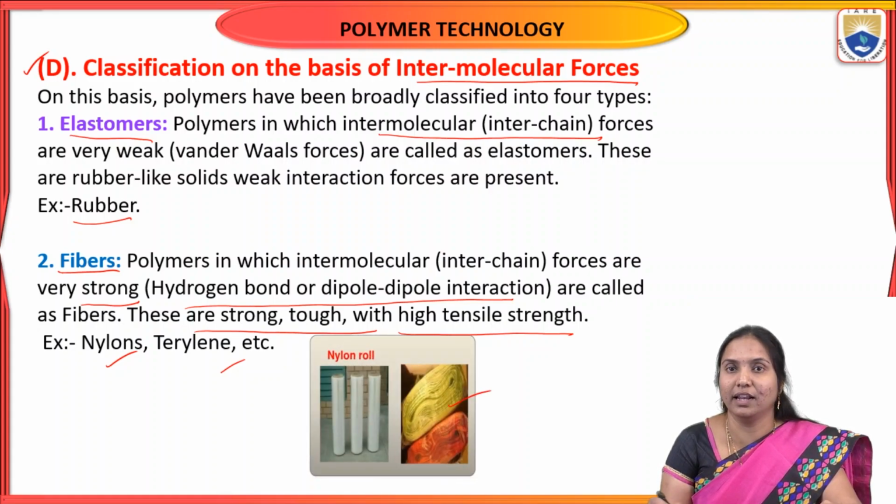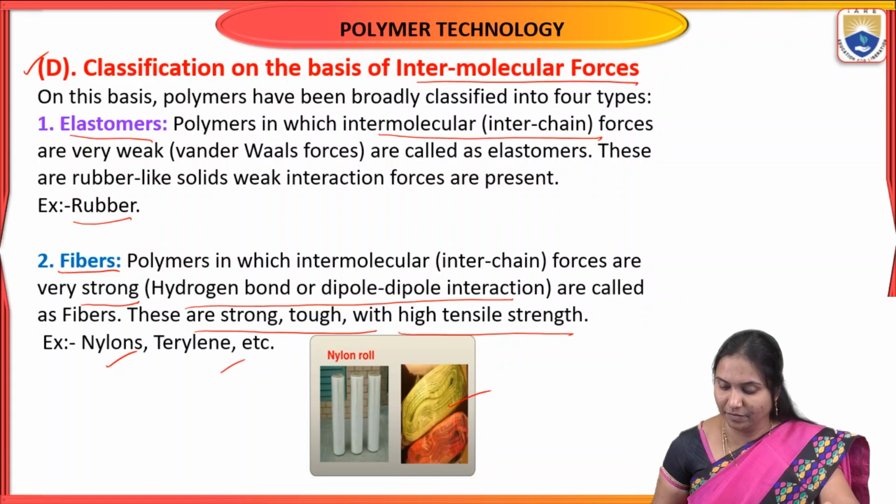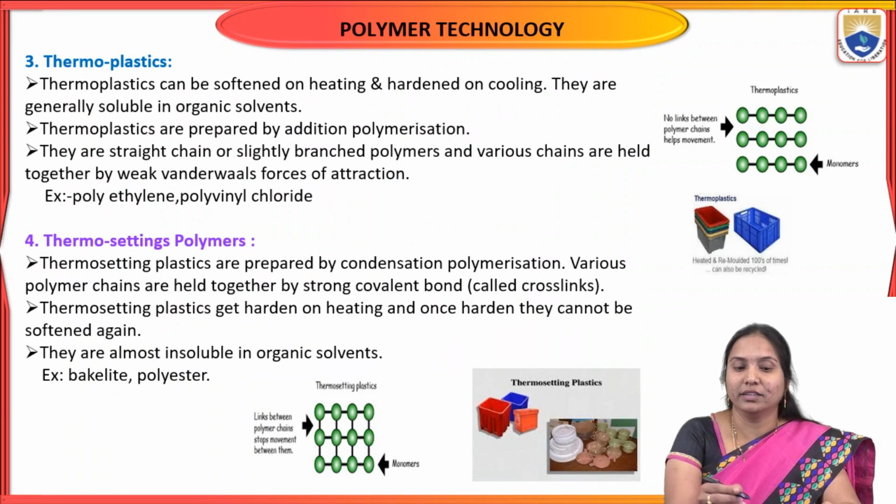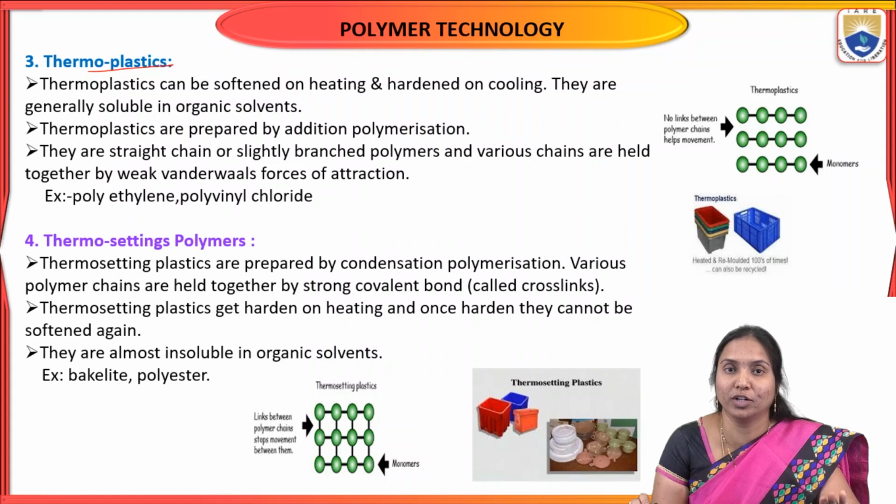This is the image of nylon 6,6, which is most preferred in the textile industry. Next, the third type is based on molecular forces. Polymers are classified into four types, as already discussed. The first one is elastomers, the second is fibers, the third is thermoplastics, and the fourth is thermosetting polymers.